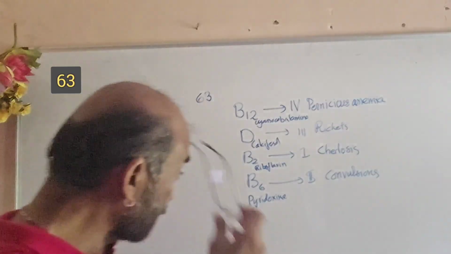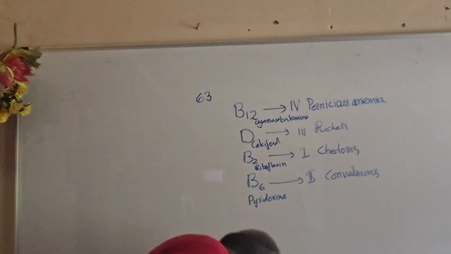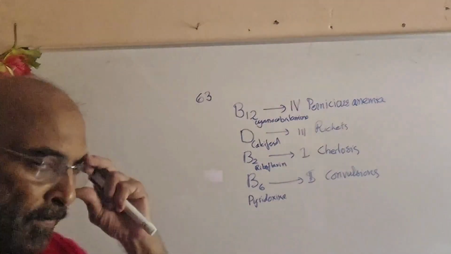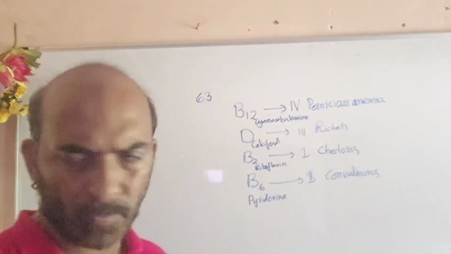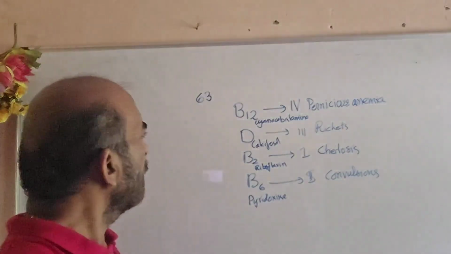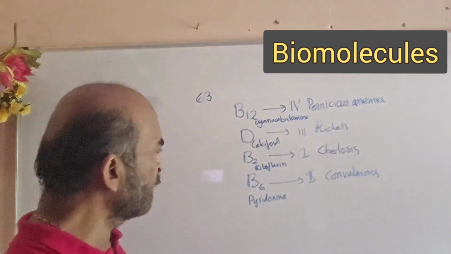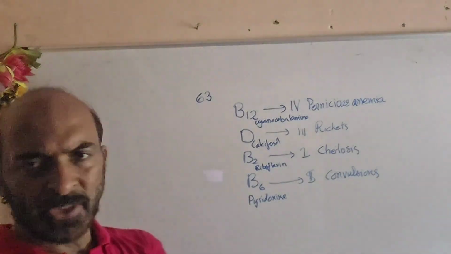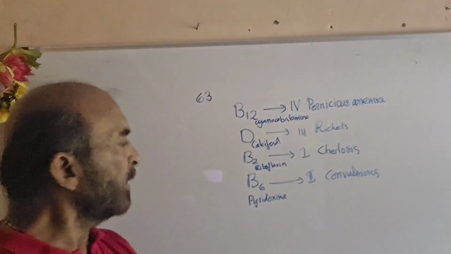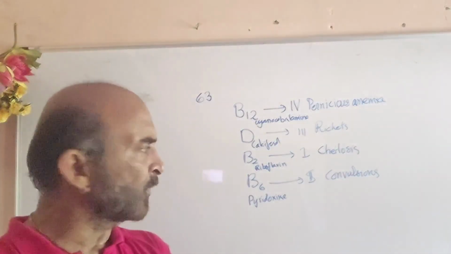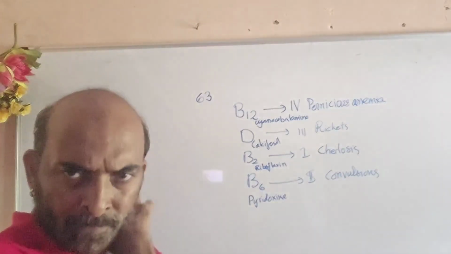Next is from biochemistry, question number 63. You have to match the vitamin with the corresponding deficiency problem. B12, we know, cyanocobalamin. One of its deficiency issues is pernicious anemia, isn't it? Then vitamin D, the sunshine vitamin, calciferol: rickets, deforming of the bones.